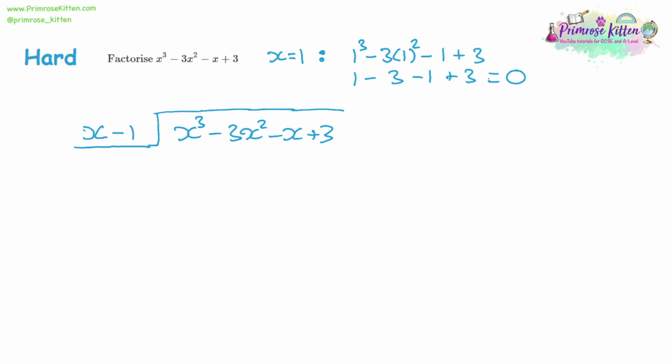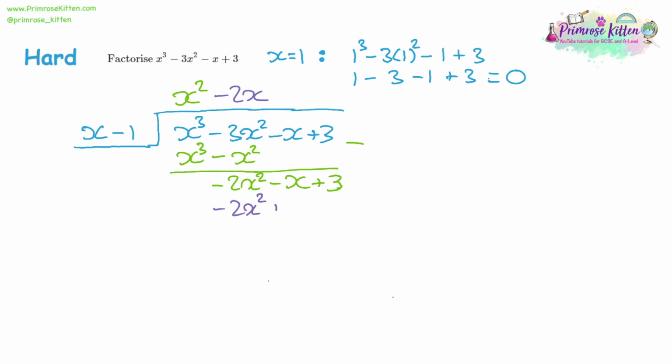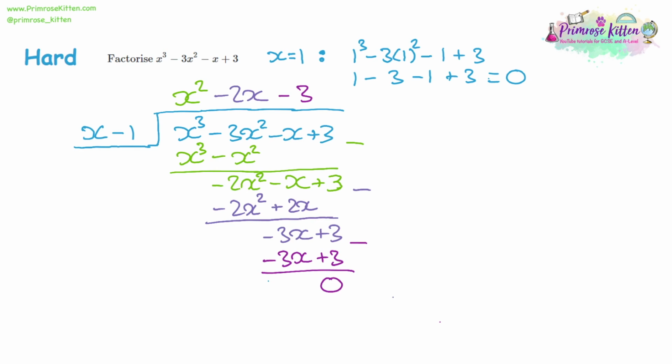So we're going to divide through by x. So x cubed divided by x will be x squared. Multiply it by the divisor, we've got x cubed minus x squared. Take those away, and that's going to give us negative 2x squared. Again, be careful with a double negative. So now we divide negative 2x squared by x, and that gives us negative 2x. Then do the multiplication, and we're going to get a positive 2x next. Take those away, and we're going to get negative 3x. Divide that by x, and we're going to get negative 3. Multiply that by the divisor, we get negative 3x, and then negative 3 times negative 1 will be a positive 3, and we can see that our remainder is 0. So we know that x minus 1 is a factor.